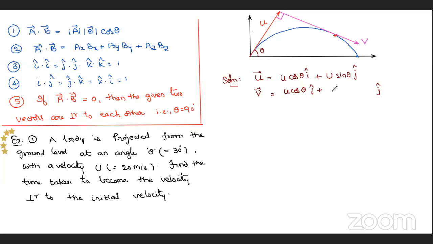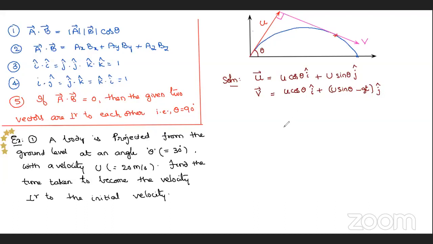Yes, correct. That is u sin theta after a certain time. Vy is u sin theta minus gt. Yes, correct. That is u sin theta minus gt.